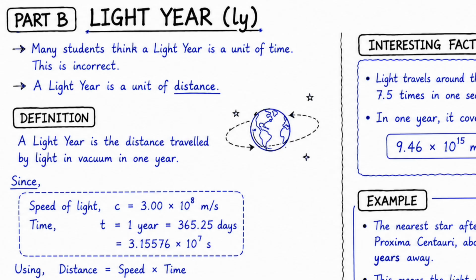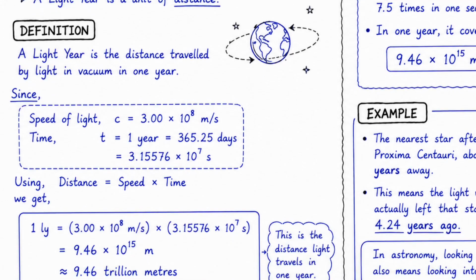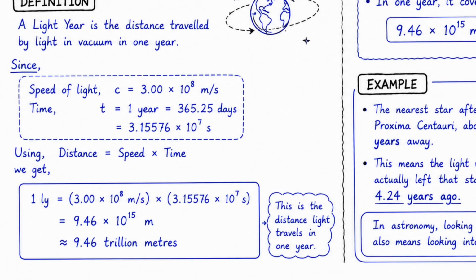We know the speed of light is 3 lakh kilometers per second, or 3 into 10 to the power 8 meters per second, and time in seconds will be 3.15576 into 10 to the power 7 seconds. So from the formula distance is equal to speed into time, we will get 9.46 trillion meters. This is the distance light travels in 1 year.